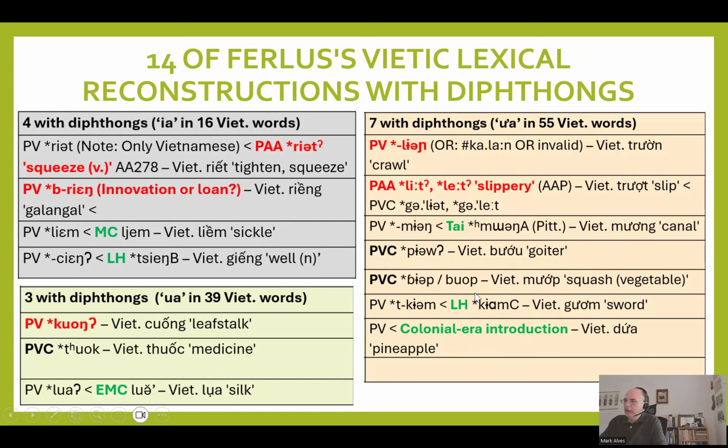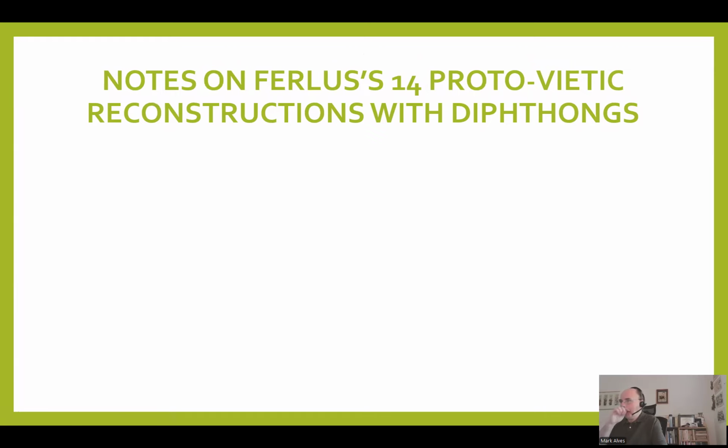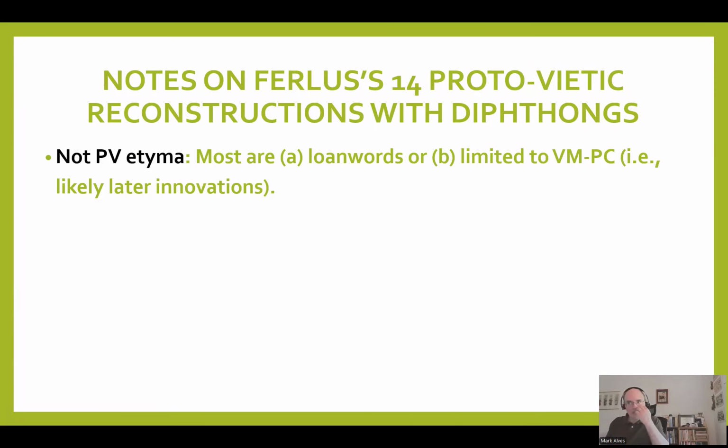And then there are two which are these Proto-Viet-Muong types, so we don't know for sure that they are Proto-Vietic. So what does this mean? Of these 14 Proto-Vietic reconstructions of Ferlus's, most are loanwords or are limited to Viet-Muong, meaning they are later, likely later innovations.